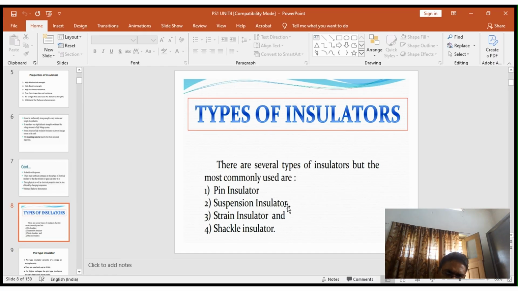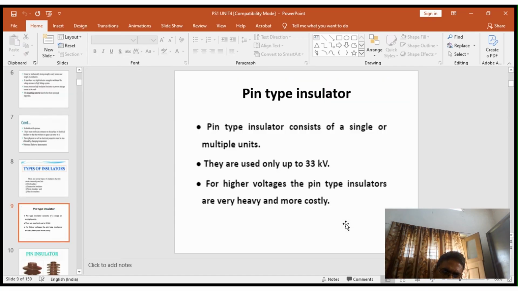Suspension type insulator. In the case of a suspension type insulator, each insulator unit is rated for 11 kV. A number of discs are connected in the form of a string, and then we get the suspension type insulator. Strain insulator: it can be used at the dead end of the tower or at crossed areas where high electrical stress is subjected. When high stress is subjected, then go for the strain insulator. Shackle insulator: a strain insulator acts as a shackle insulator for low voltage.